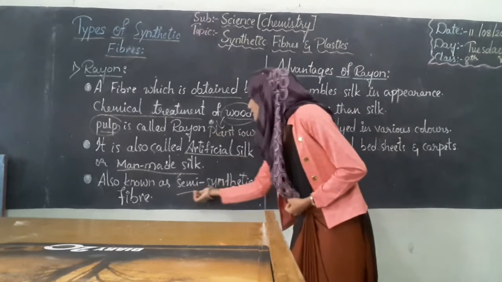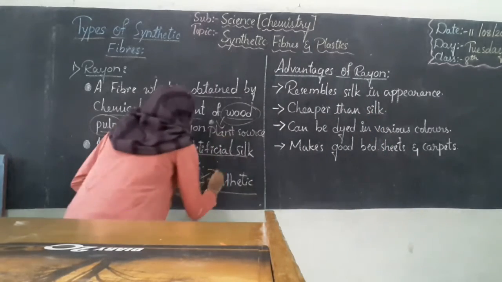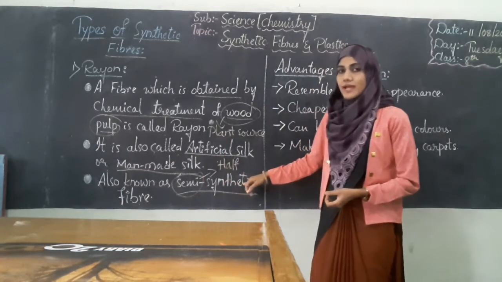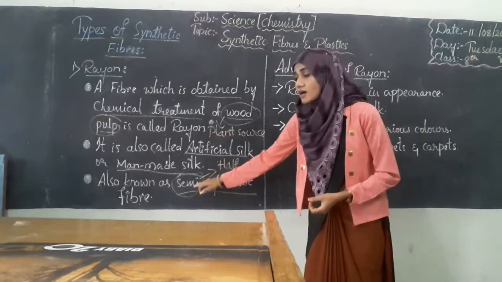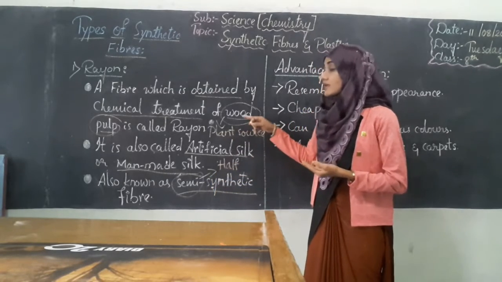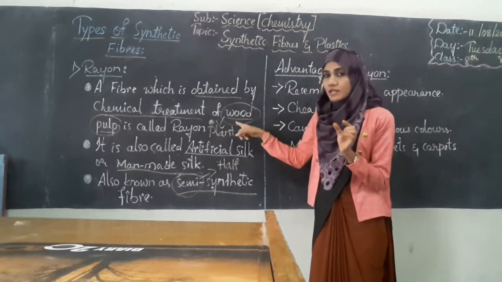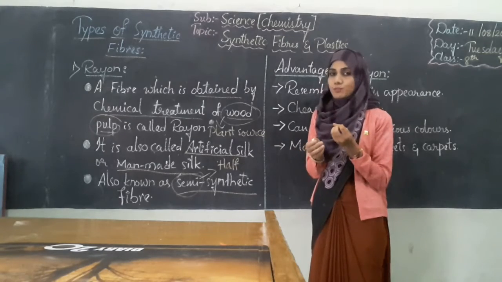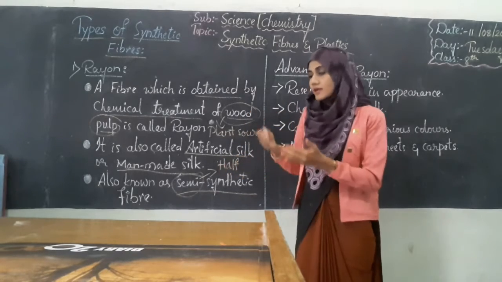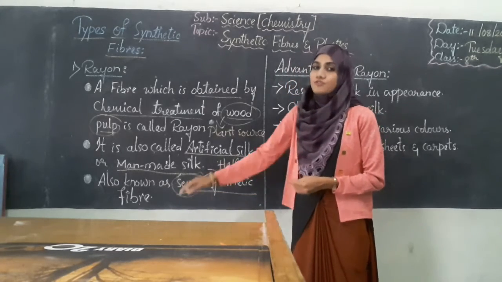Now what is this semi-synthetic fiber? Semi means half. And synthetic, you know, is artificially prepared, that is man-made. Now why is it called half artificial fiber? Because half of it is prepared using a natural source, that is wood pulp. After extracting that natural wood pulp, it is artificially treated. The remaining half of the process is done artificially. Hence it is called semi-synthetic fiber, that means half artificial fiber.